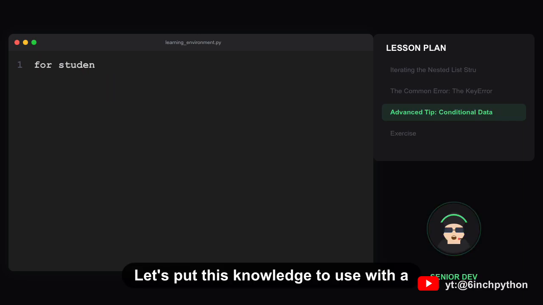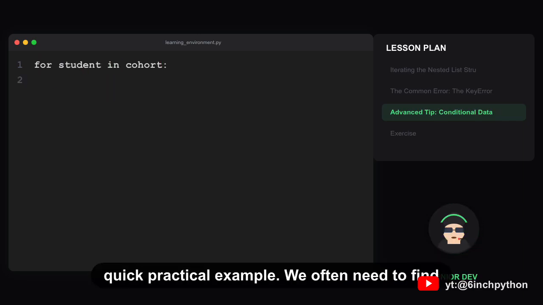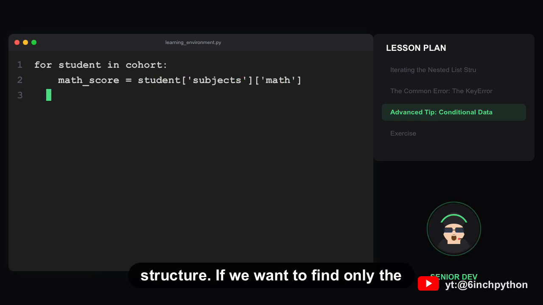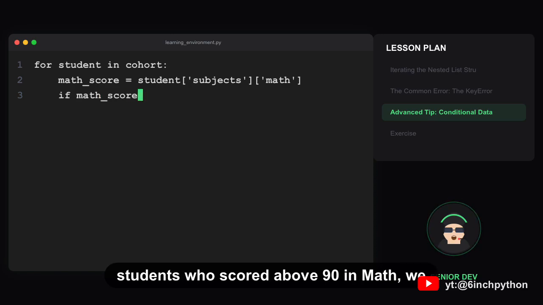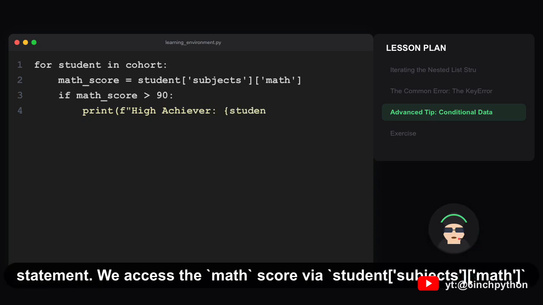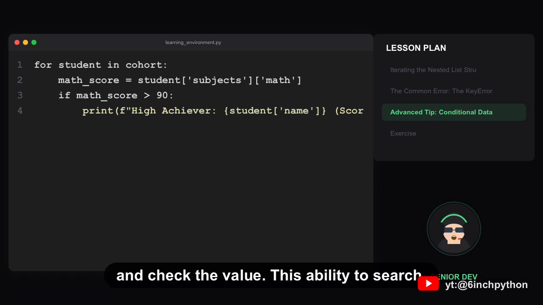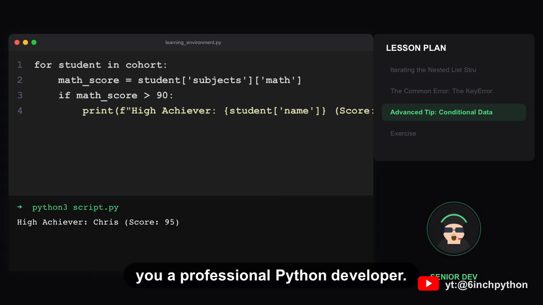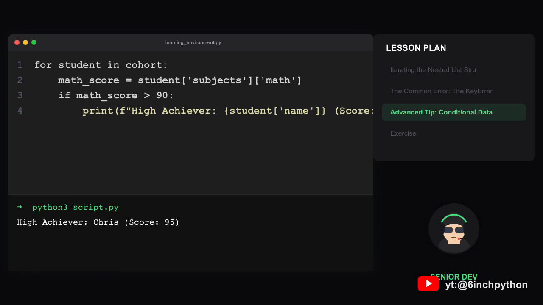Let's put this knowledge to use with a quick practical example. We often need to find data based on a condition deep within the structure. If we want to find only the students who scored above 90 in math, we use our chained lookup inside a conditional if statement. We access the math score via student, subjects, math and check the value. This ability to search, filter, and extract data efficiently is what makes you a professional Python developer.